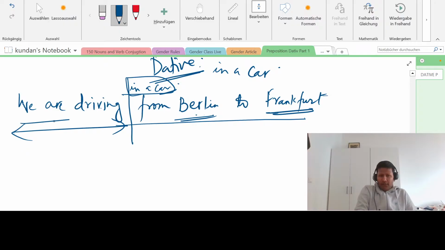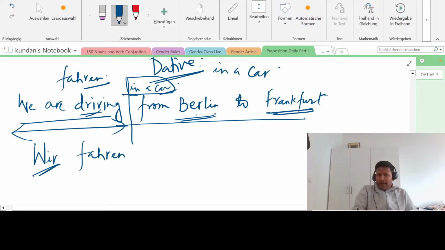Wir fahren. First make this sentence. Wir fahren, right? No change will happen with wir. Same. Wir fahren. Where are you driving to? Nach Frankfurt. You are going to this place. From where? Berlin, right?